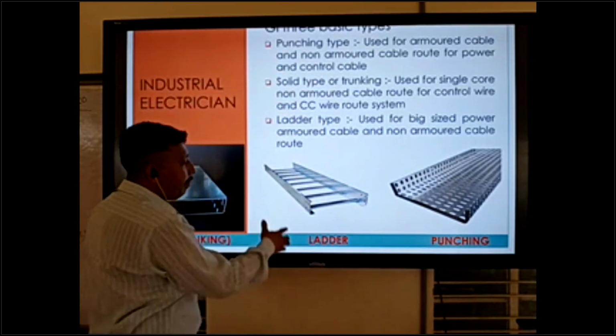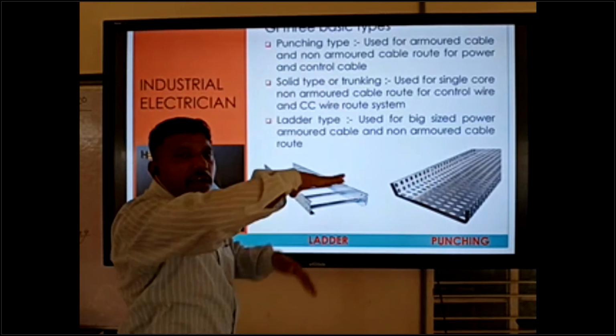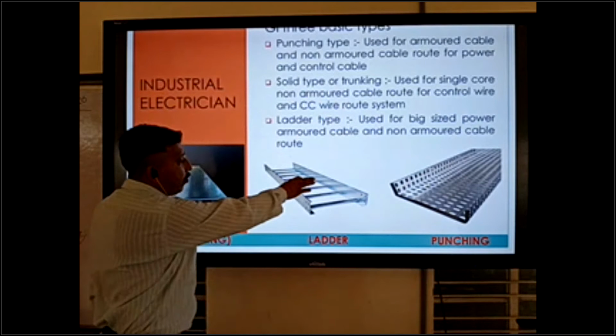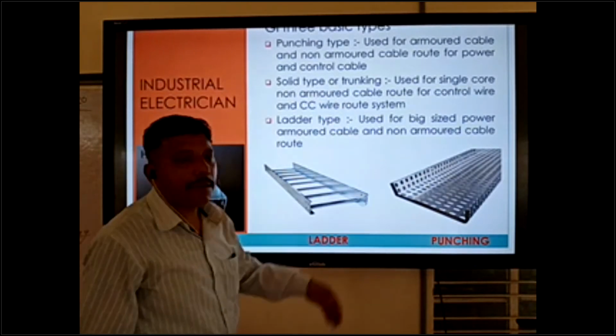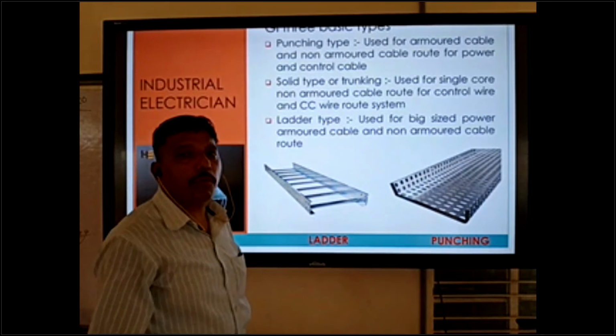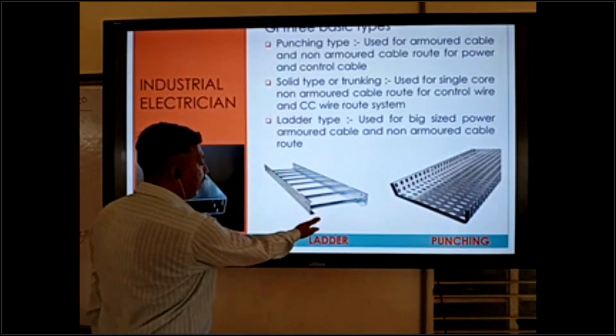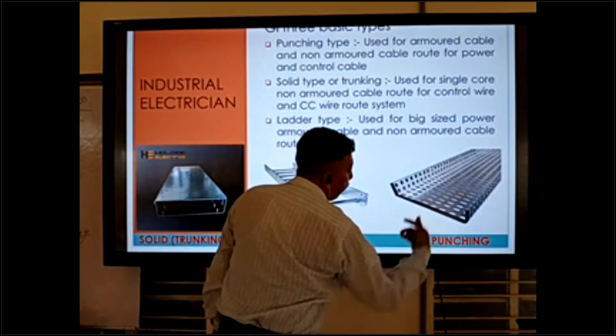At that time racking system is coming, 1, 2, 3, 4 layers like that. We can use this in this type. Punching type we can use mostly in buildings and some industries also. So this is ladder type. This is the punching type.